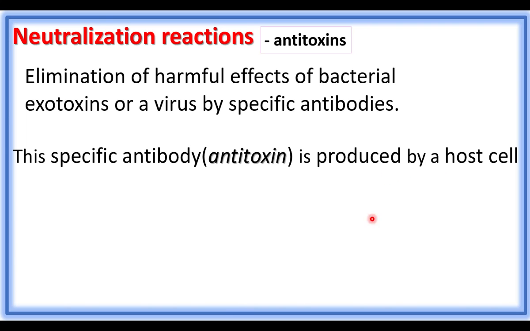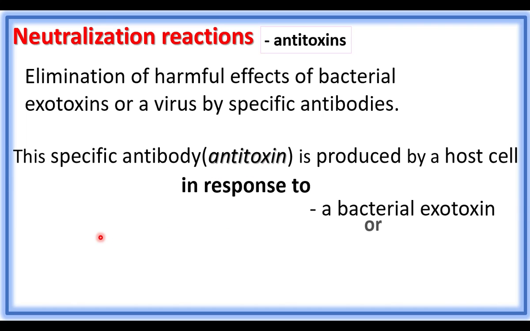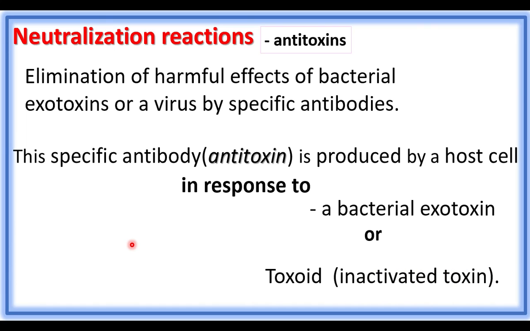It is a response. The host cell produces antitoxin in response to a bacterial exotoxin or toxoid. Toxoid is inactivated toxin used in vaccines. After vaccination or after a bacterial infection, antitoxin is produced.